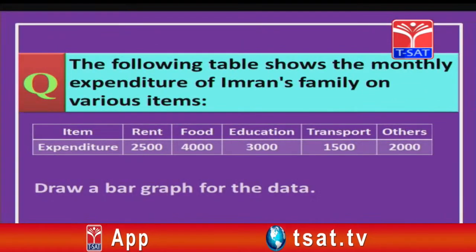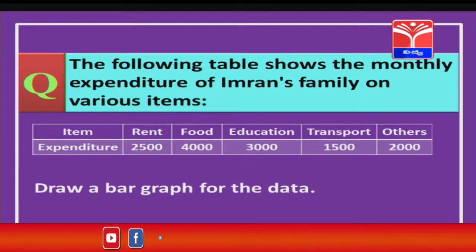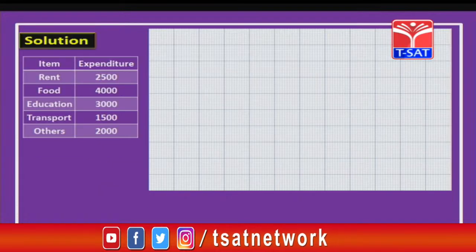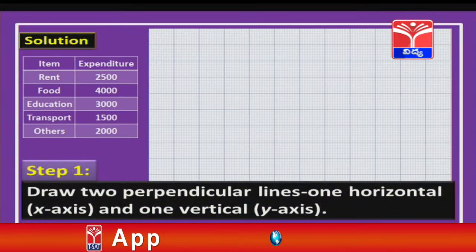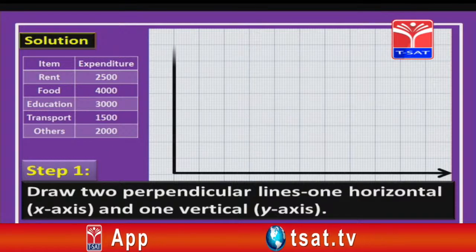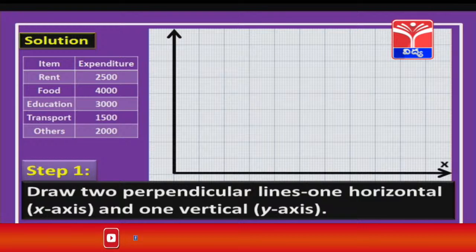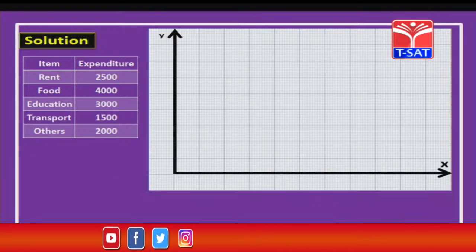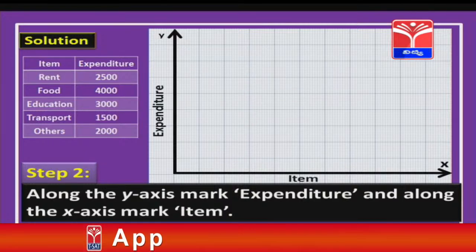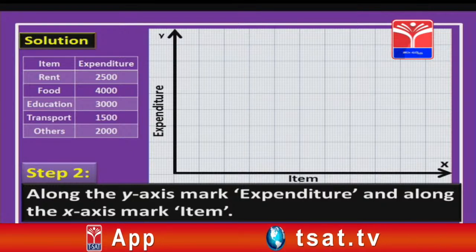The following table shows the monthly expenditure of Imran's family on various items. You can see it on the screen, children, items and also expenditure. We need to draw a bar graph for this data. Let us start with the solution. We are going to have a graph. And what is the first step, children? Yes, you are going to draw a horizontal line and then a vertical line and mark them as the x and y axes as shown. In the next step, we are going to mark the expenditure on the y axis and the items on the x axis.